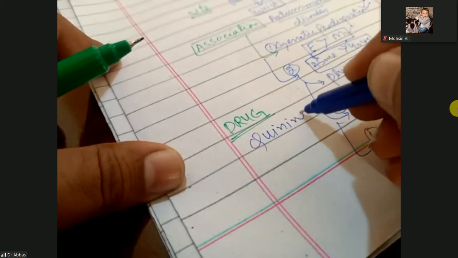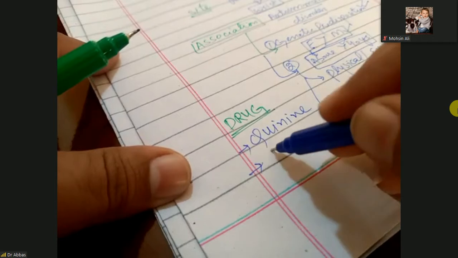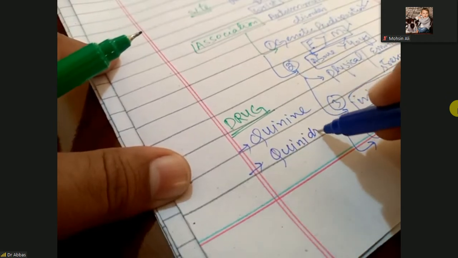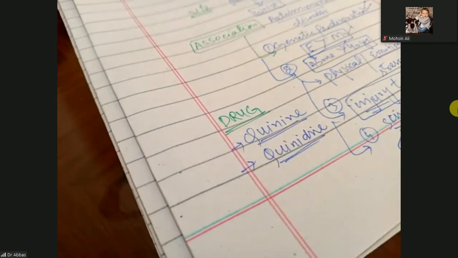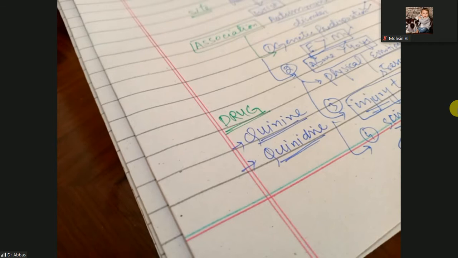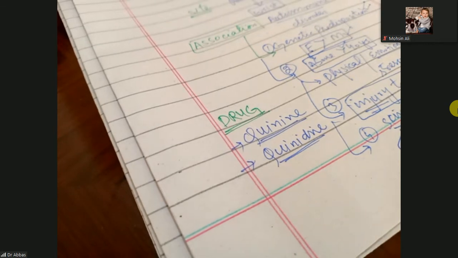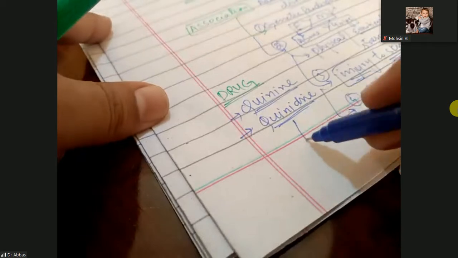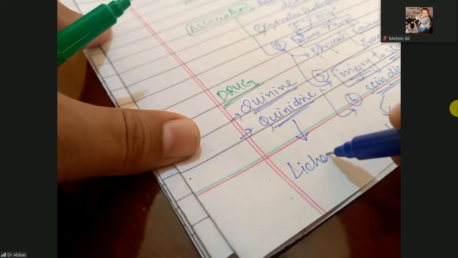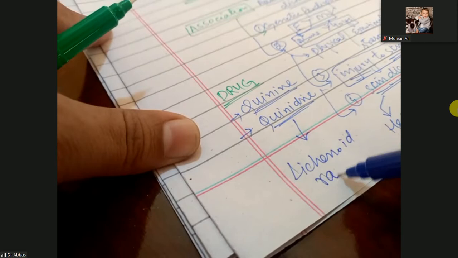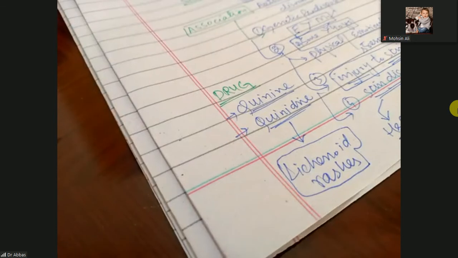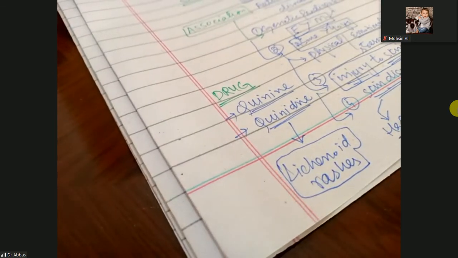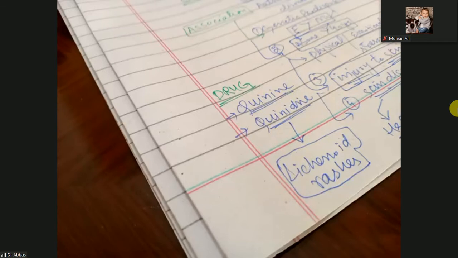Quinine group of drugs, and the quinidine. They will make a very pruritic type of lichen planus. Okay, so these drugs, quinine and quinidine, cause the lichenoid rashes, and these lichenoid rashes are plaques on the skin, papules on the skin. We call them the lichen planus, stimulated by the drugs quinine and quinidine.